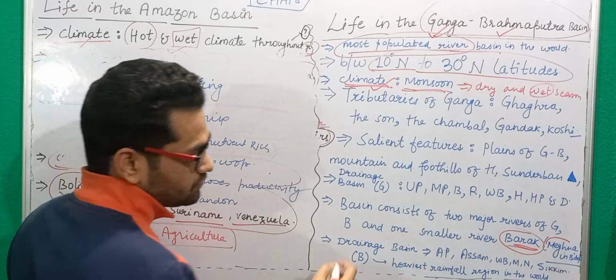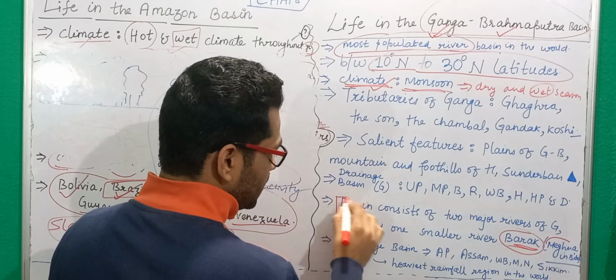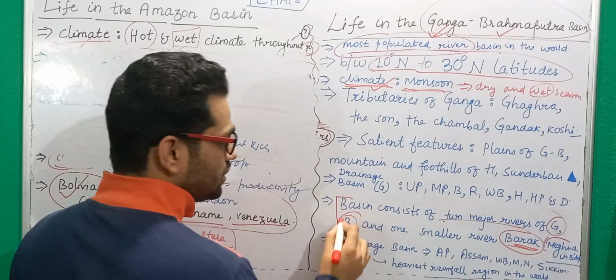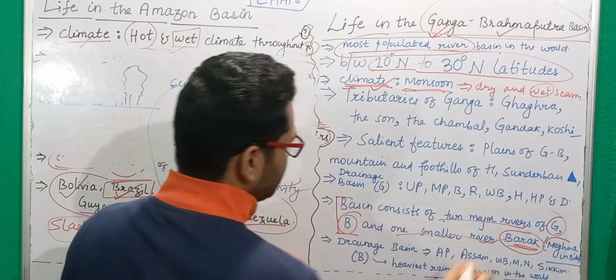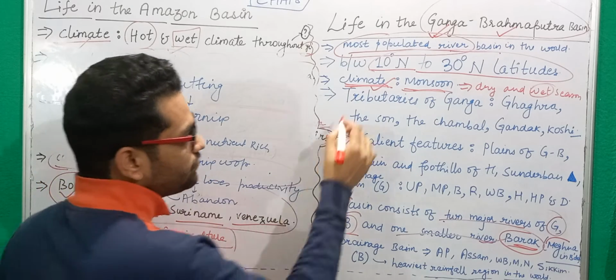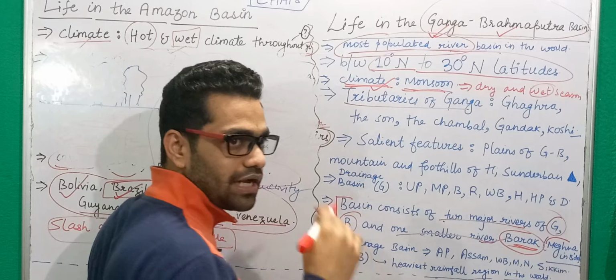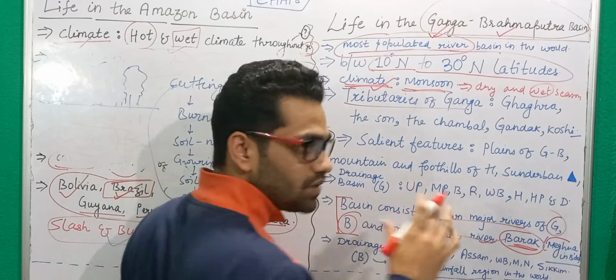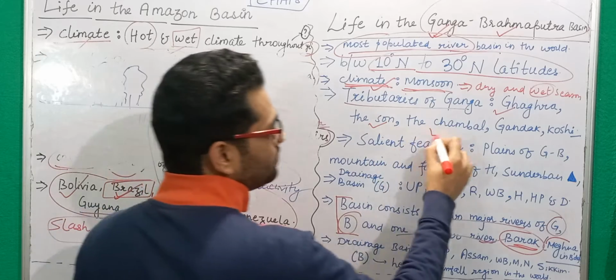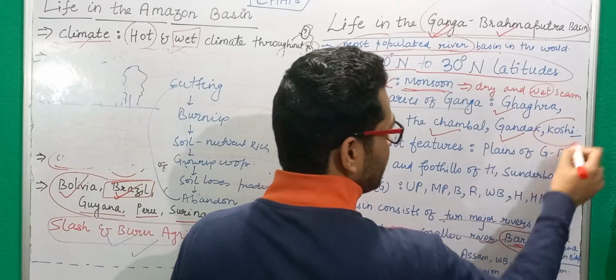Now, this basin, as we have mentioned, consists of two major rivers, Ganga, Brahmaputra, and one smaller river which is Barak. Now when we talk about the tributaries of Ganga, you have some tributaries that you must know. For example, you have Ghagra, you have Son, you have Chambal, you have Gandak, and you have Kosi.